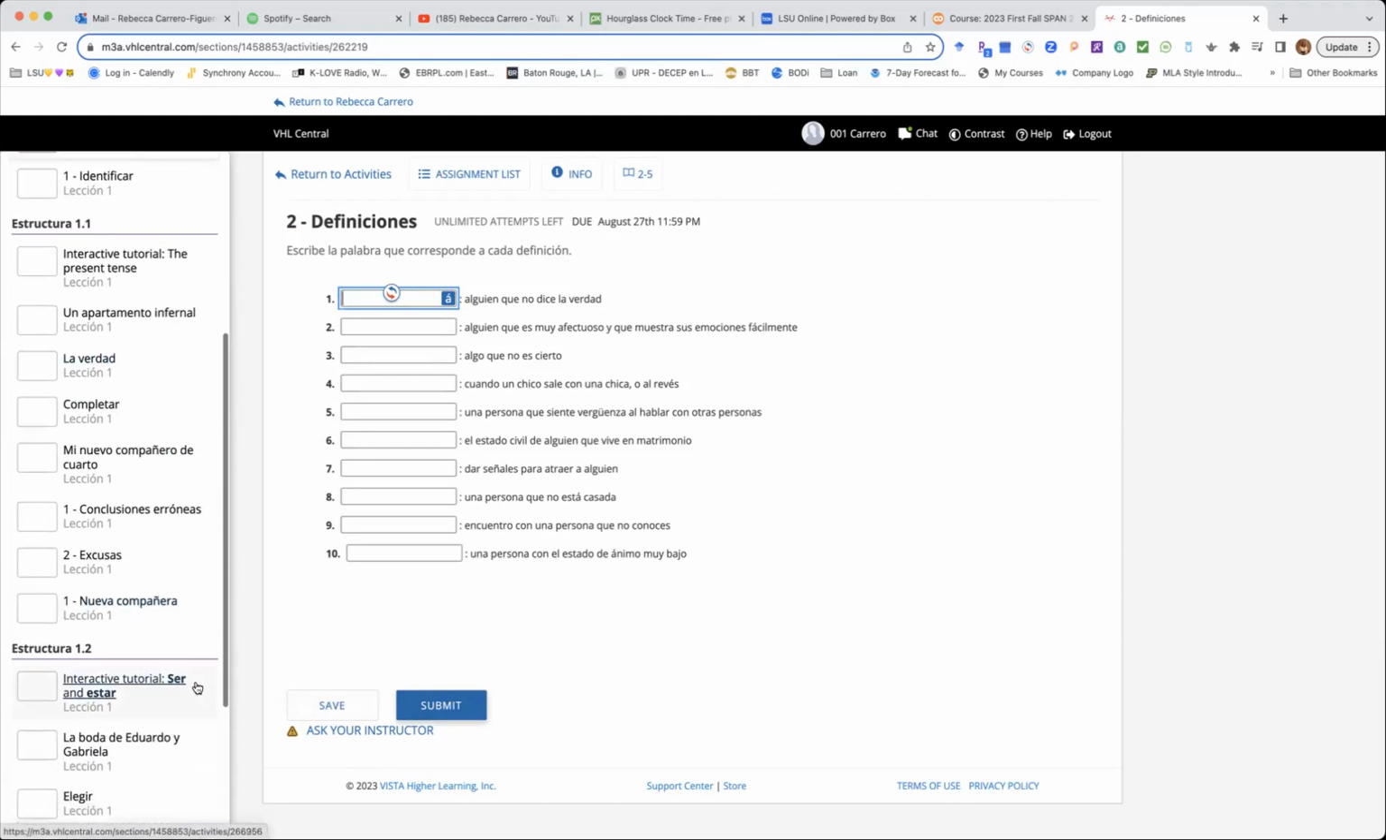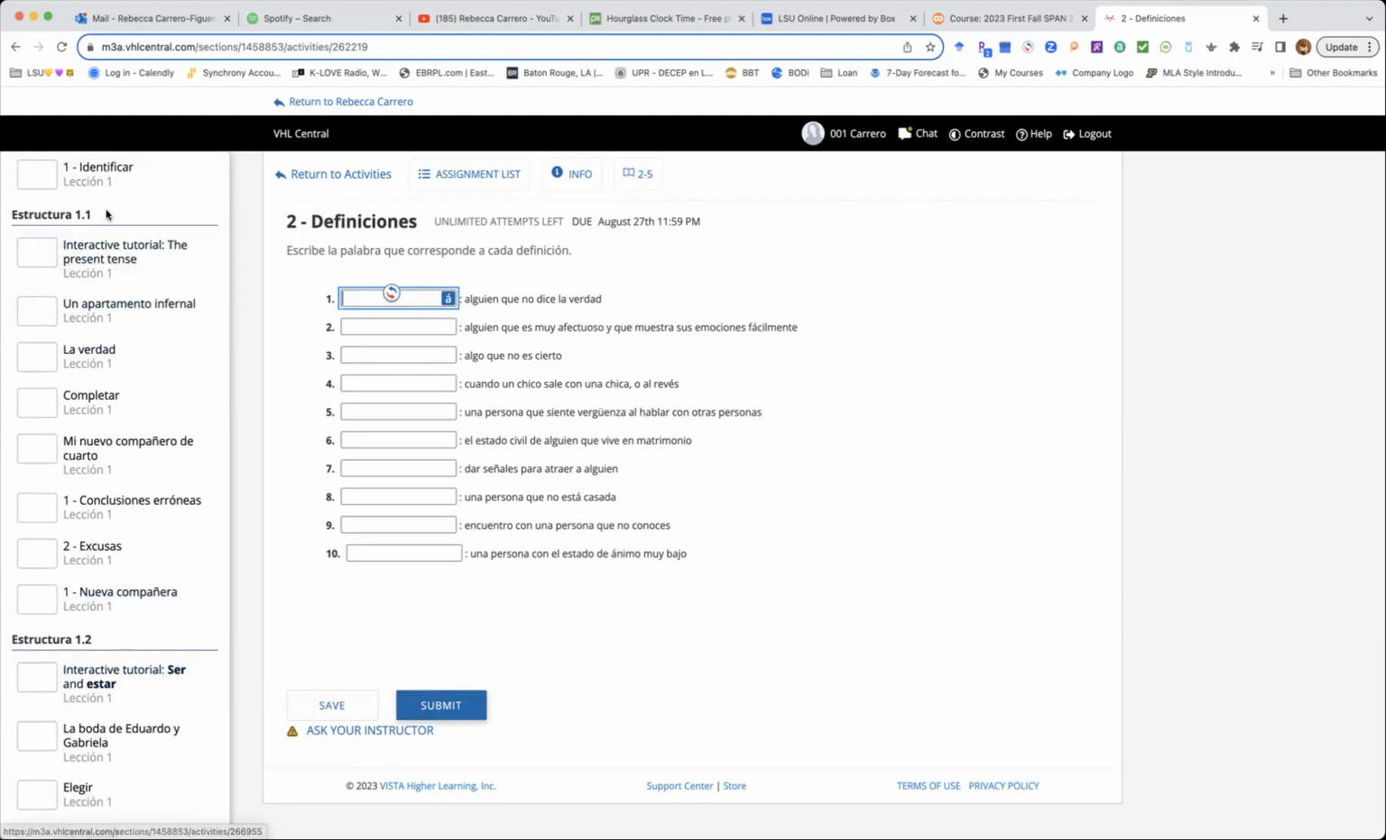And the same thing with el presente, which is the estructura 1.1, the present tense. I have the different activities there. Let me see about la verdad, the truth.